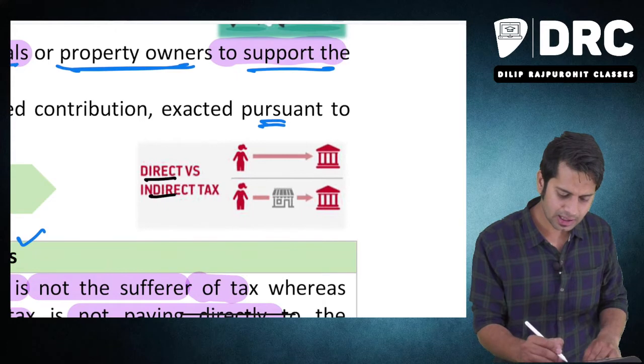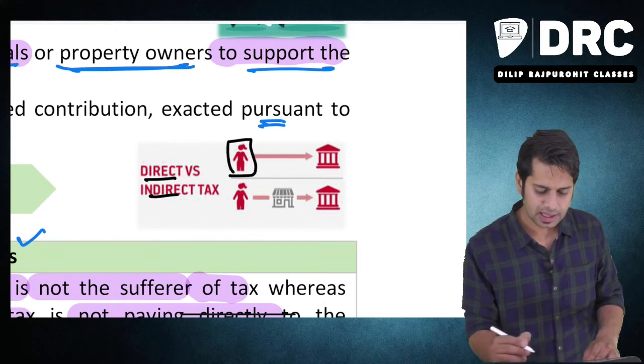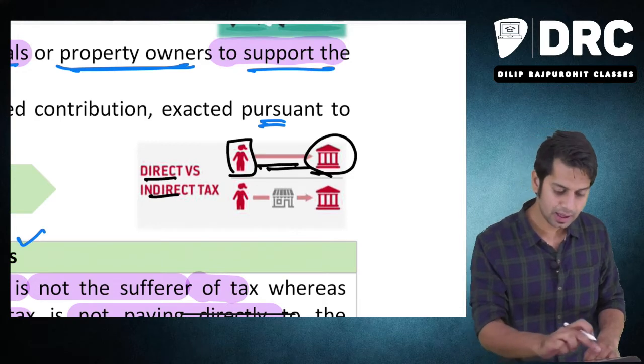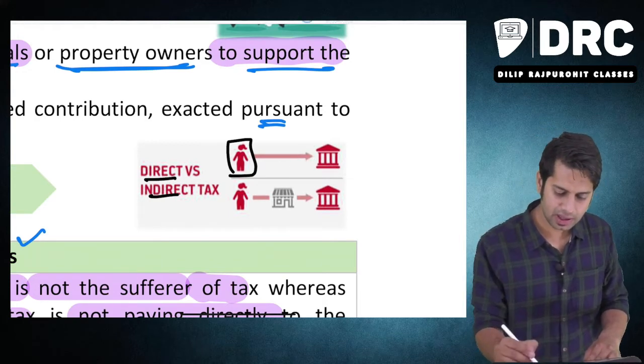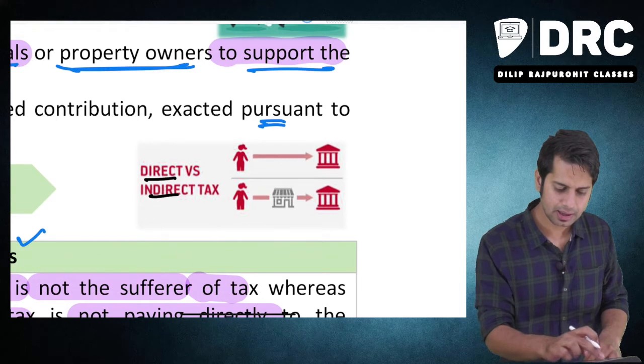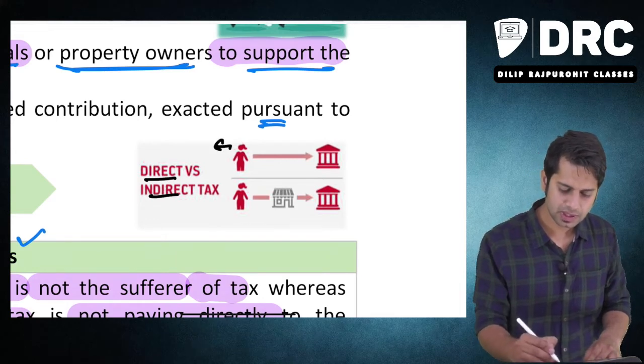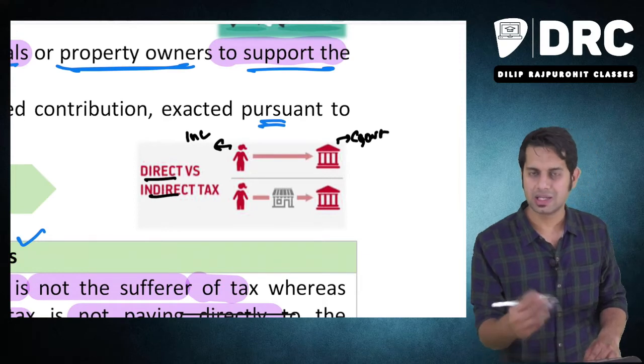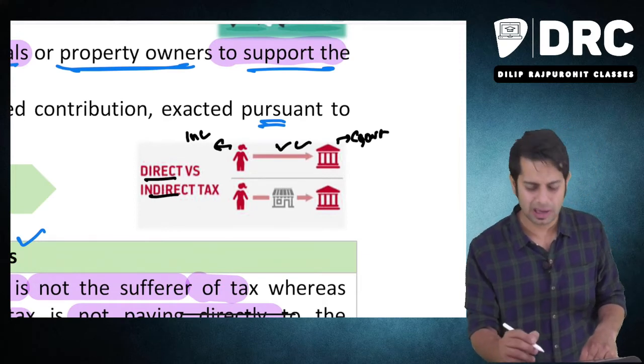Now, what happens in case of direct taxes, sir? In case of direct tax, see, this lady is earning the income, she is paying the tax to the government. She is directly paying, correct? Do you see anyone in between this lady and the government? She is making the payment of taxes directly to the government. This happens in case of direct taxes.